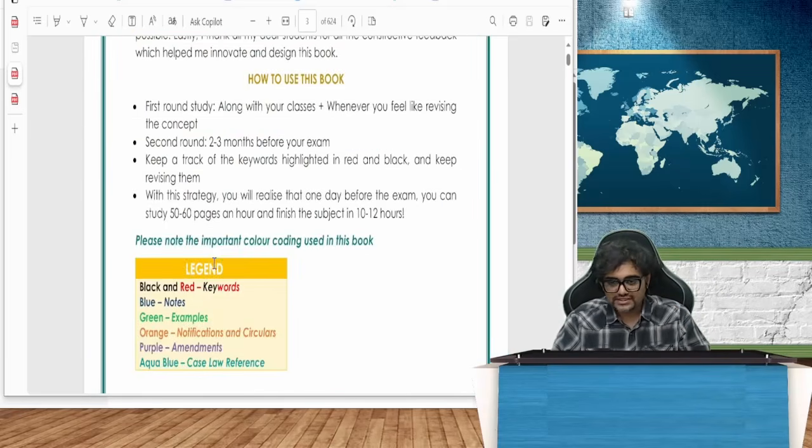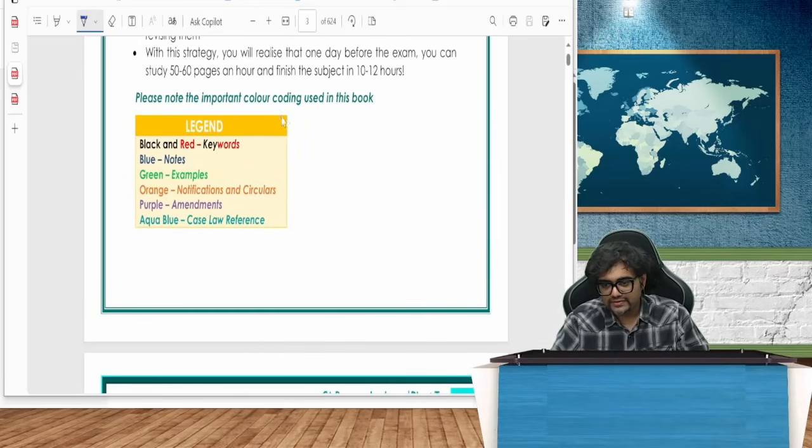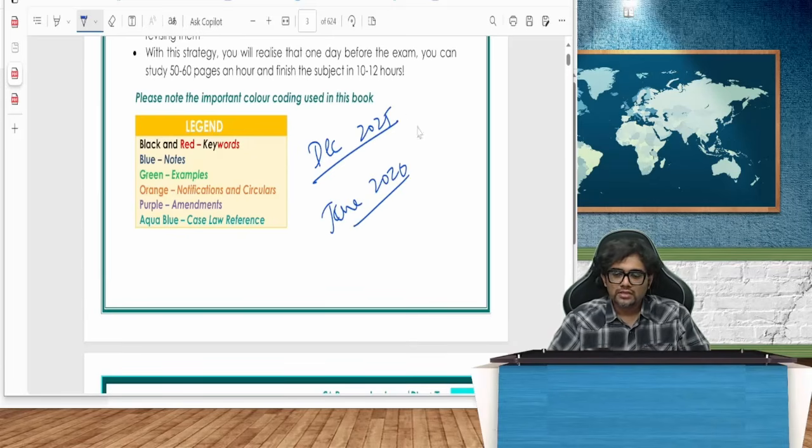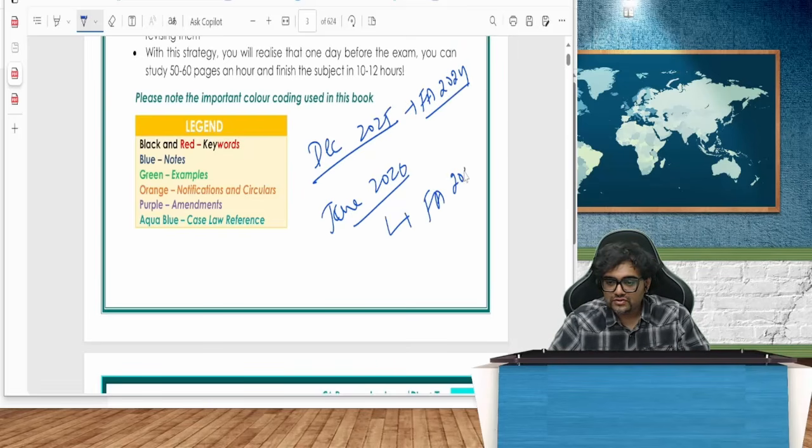So now this particular class, my dear friends, is predominantly, let me be very clear, for your December 2025 attempt and your June 2026 attempt. But there may be something. So for the December 2025 attempt, we will be doing Finance Act 2024. But for June 2026, we have Finance Act 2025. You will be asking, sir, but don't you think so? Too many other things are there. No, hardly any few amendments.